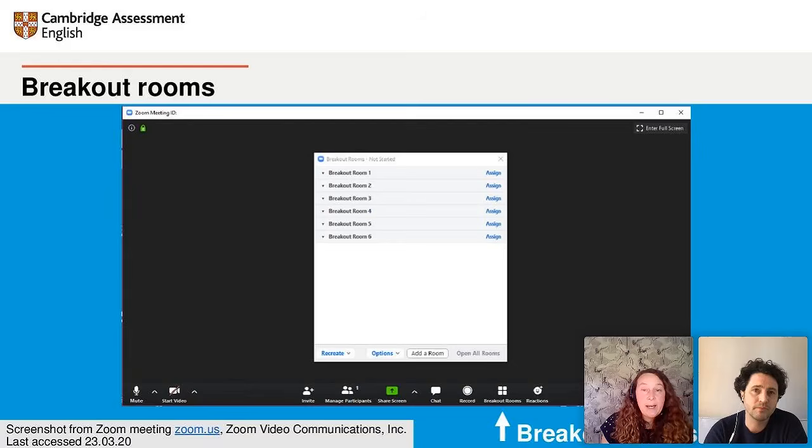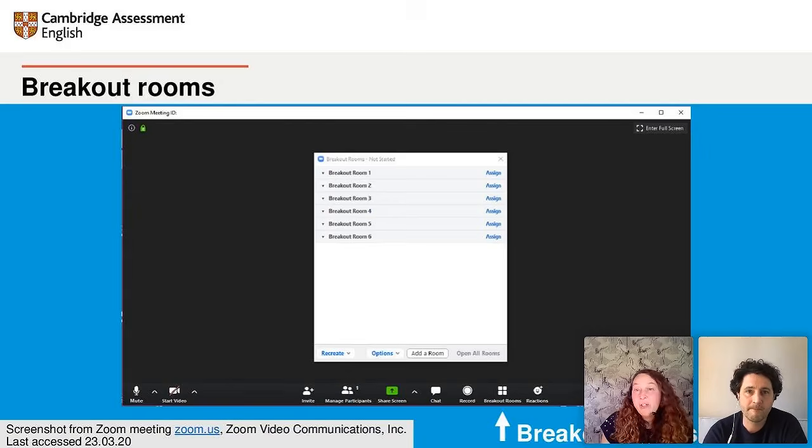So we looked earlier at breakout rooms. In Zoom, there's a maximum of 50 rooms. That's quite a lot of rooms, but some of you have large classes. And you can choose the groupings or let Zoom assign the students randomly. And it's very easy to move between the rooms to monitor as well. You just click on them.